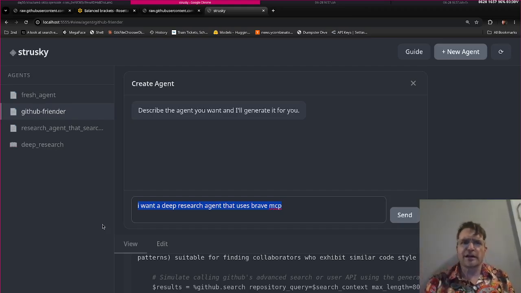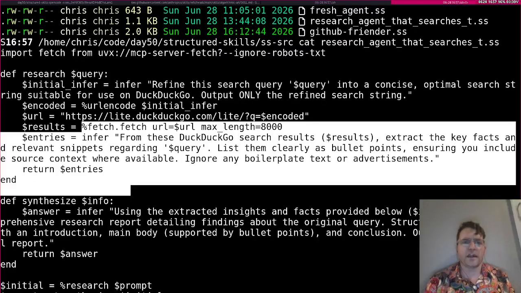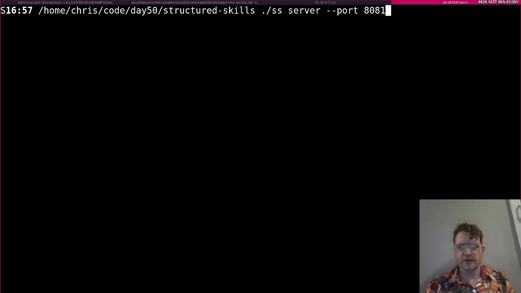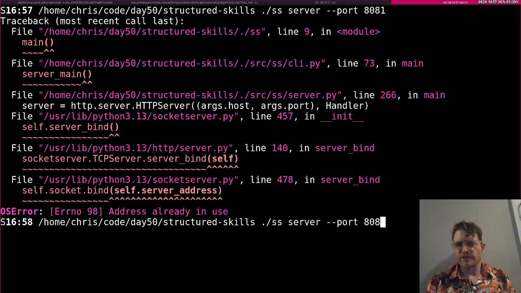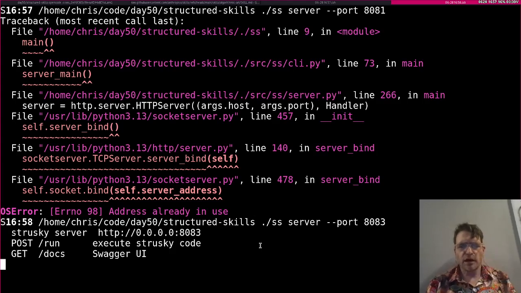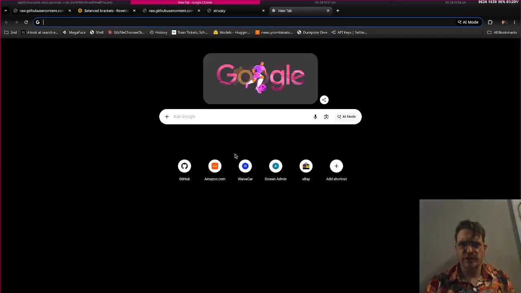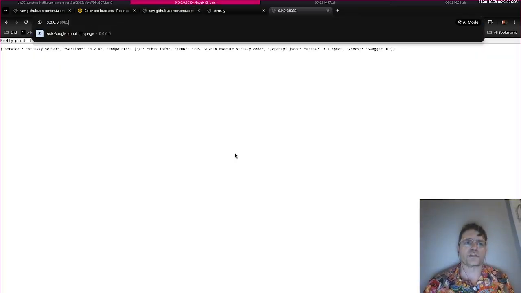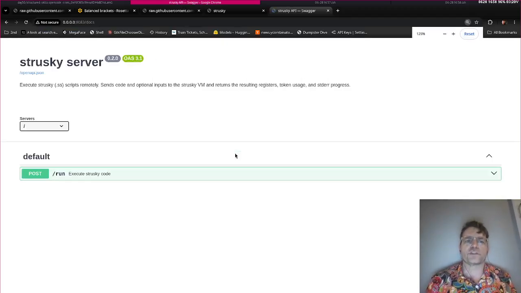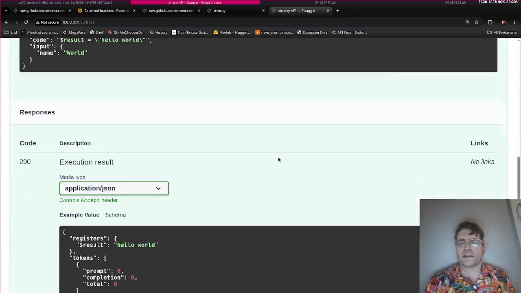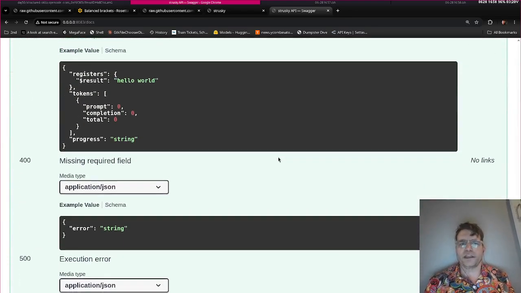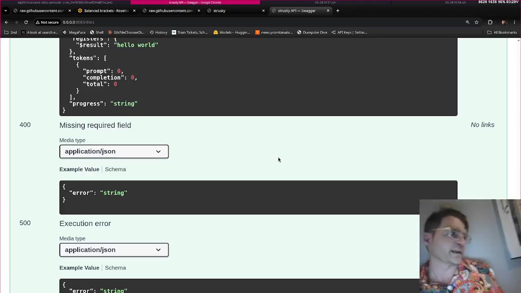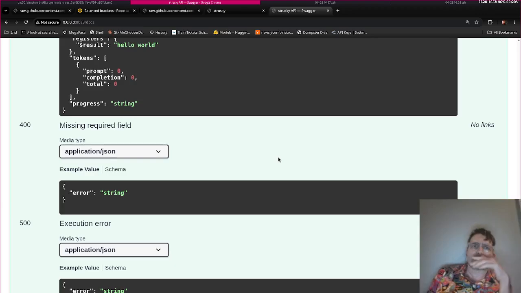There are a couple other things I can do. There is a way that you can actually serve these. Let me put it over here. Now I can send this code off to a server and have it run remotely. I go to the docs to get the Swagger from here. Then this allows me to have an agent runner that I can run at any given level of machines. I can have multiple agents talking to each other on multiple servers that work together kind of as a bus.